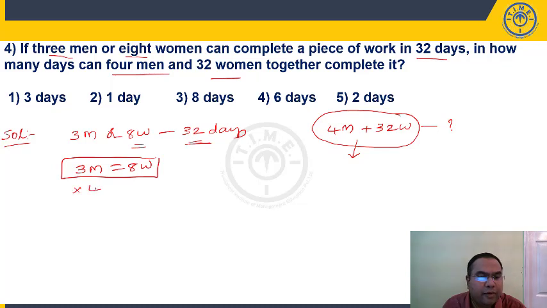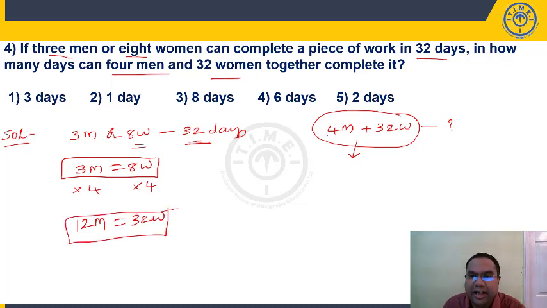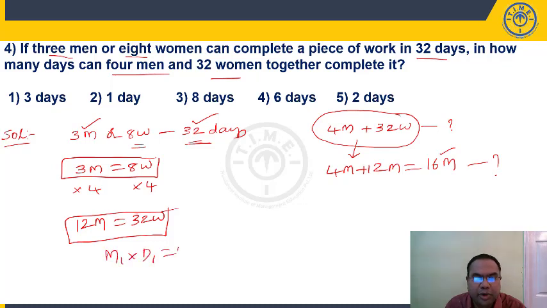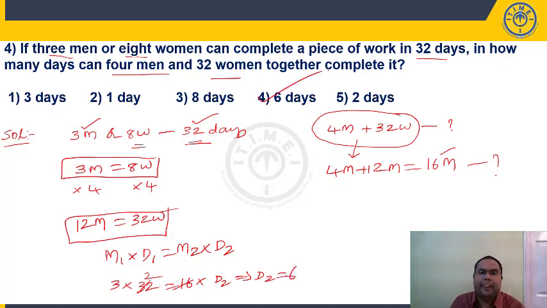Multiply both sides by 4. What will happen? 3 into 4, 12 men is equal to 8 into 4, 32 women. So, in place of 32 women, we can get 12 men. So, 4 men plus 12 men, this is becoming 16 men. Now, question is straightforward. 3 men taking 32 days, 16 men will take how many days? M1 D1 equal to M2 D2. They are doing the same work, right? So, M1 D1 equal to M2 D2. 3 men are taking 32 days, 16 men will take how many days? 16 goes 2 times, D2 is equal to 6 days. 6 days is present in fourth option.